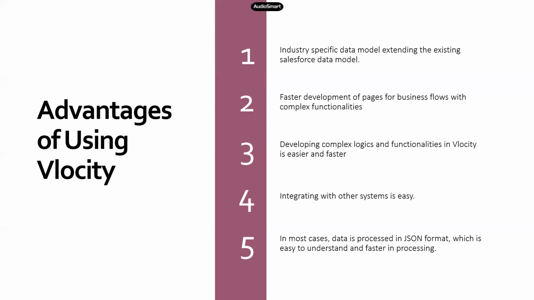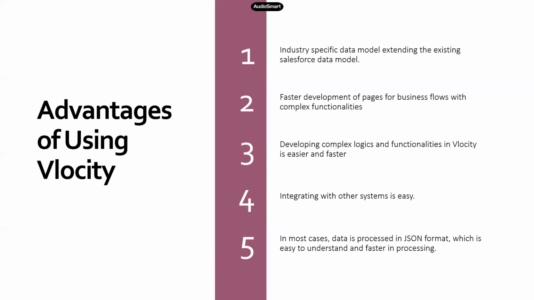So to fit this business process, Velocity has created a data model around the already existing Salesforce objects. Like in the case of telecom, they are using order line items, assets, accounts, contacts, the product object, all this. If it's insurance, then they are using quote line item, again products, and all these objects, right?